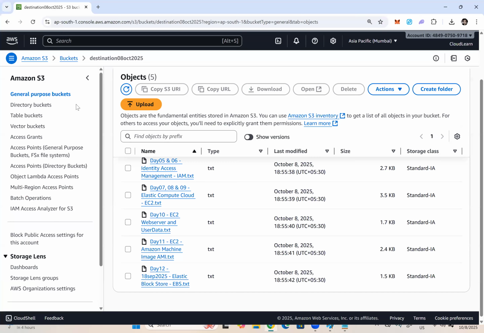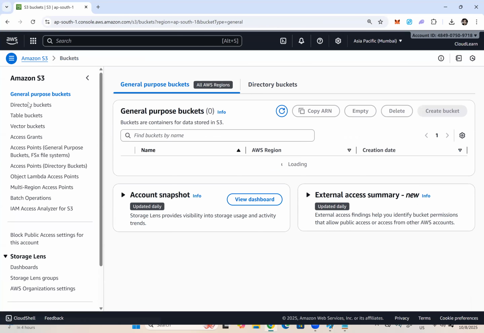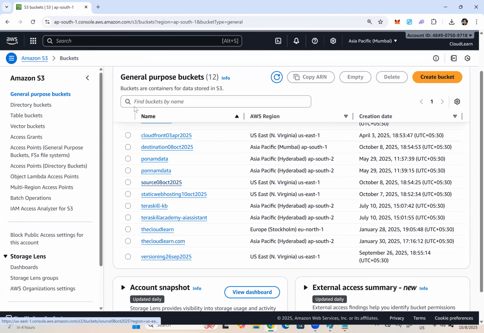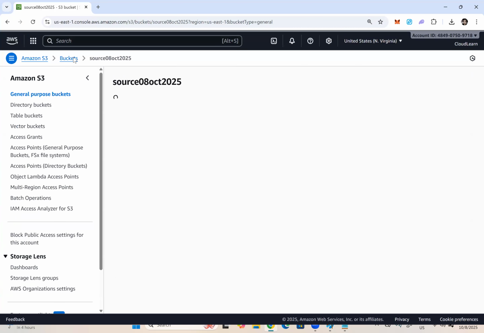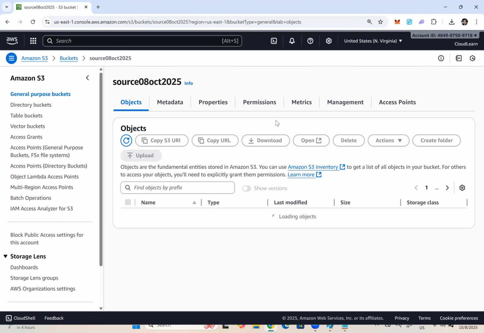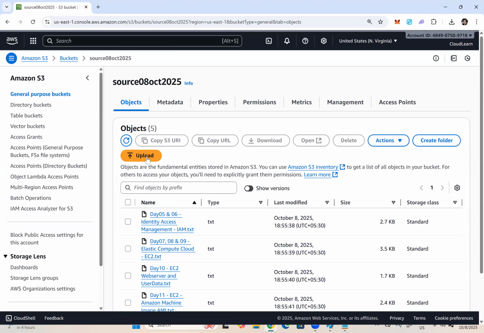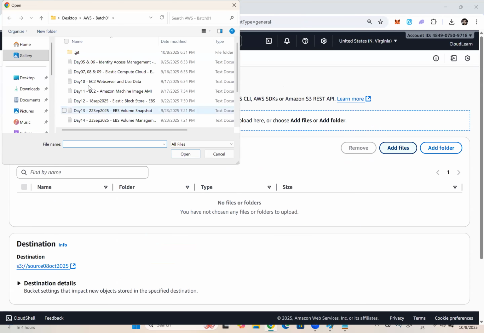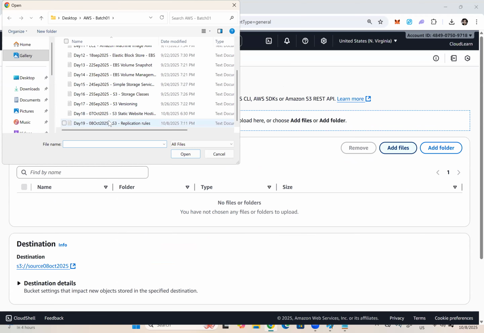Okay. So what I do is I will go back to the buckets and go to the source bucket. Where is the source bucket? Here it is, right? See here, source bucket. Let me upload an object. Upload, add files.